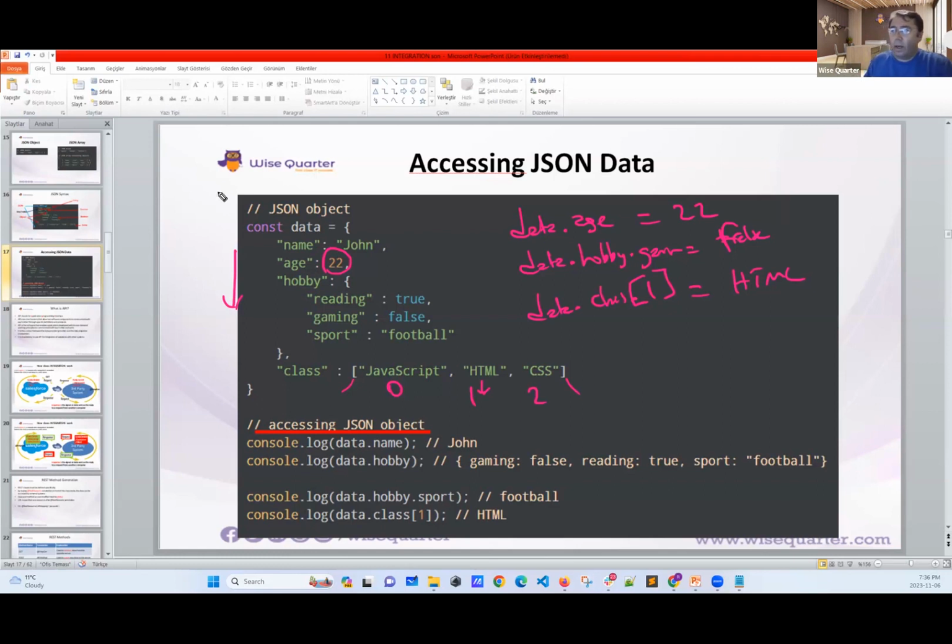Here, console is coming from JavaScript language. You can reach it with Apex too, but you should understand the logic. Instead of console log, you can say system debug, system debug data.age, then you will retrieve 22.